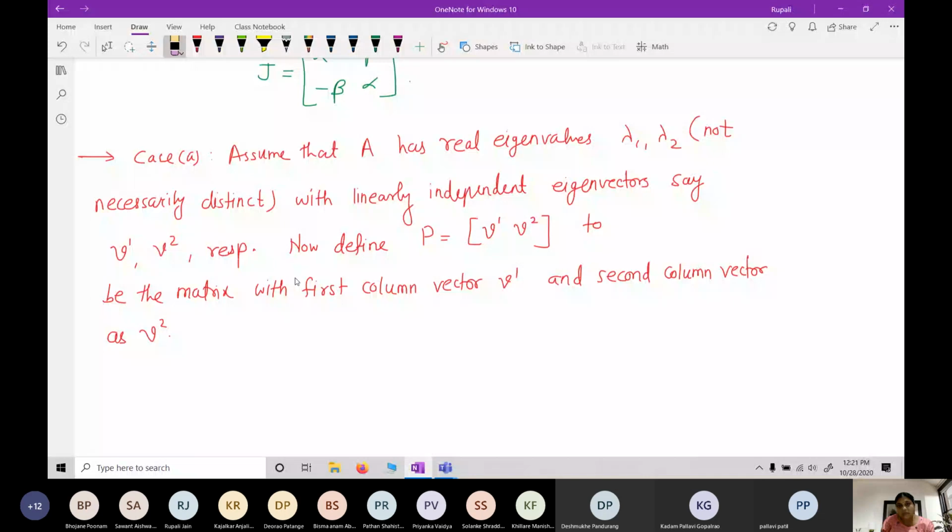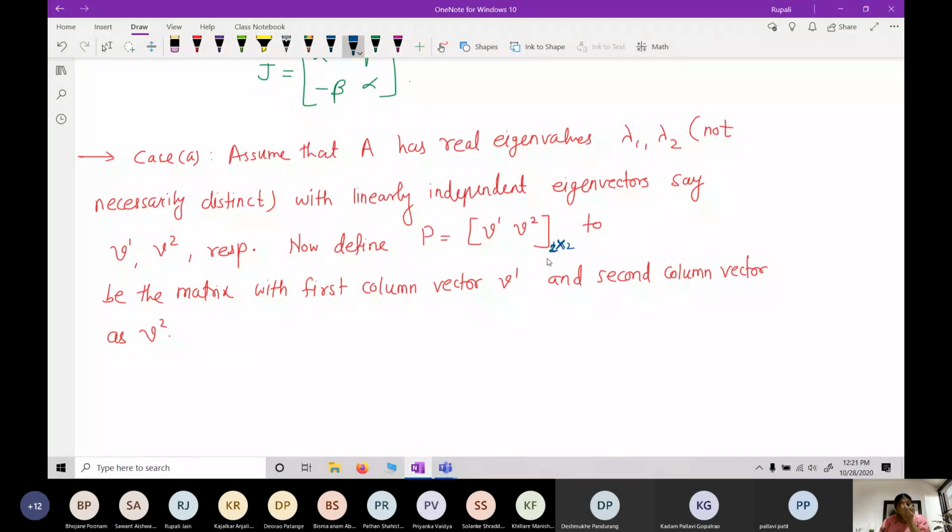So what is the order of this matrix? Sorry, it is 2 by 2, because v1 is an eigenvector and v2 is again an eigenvector.